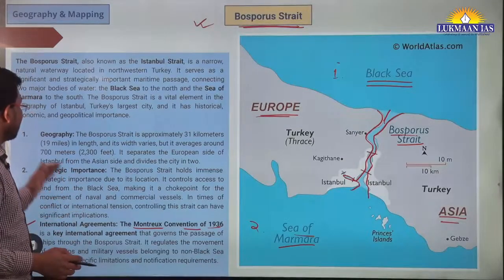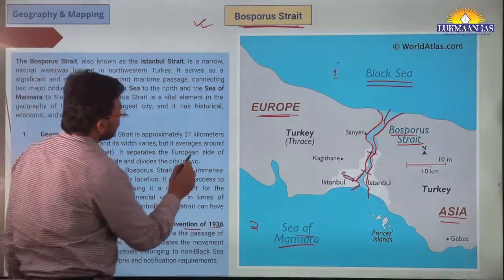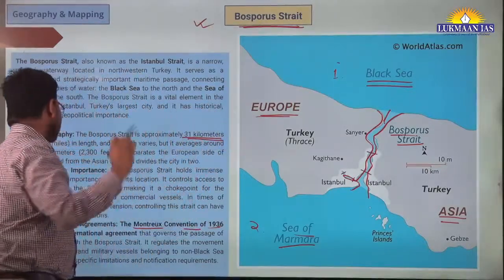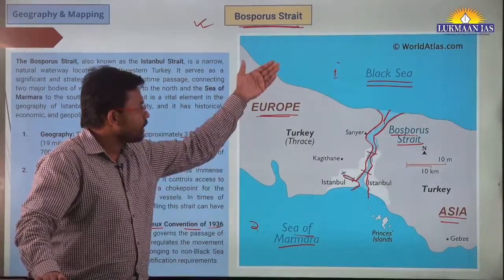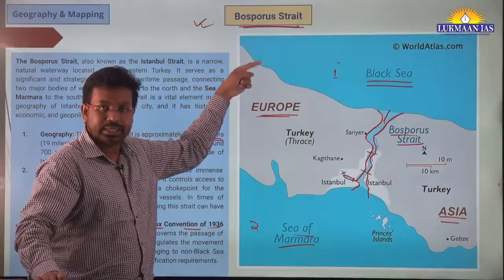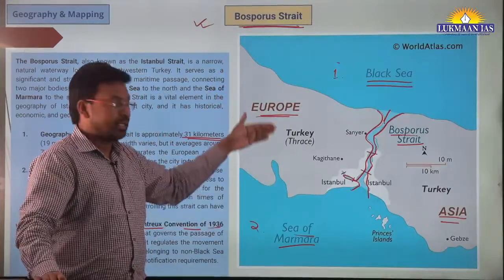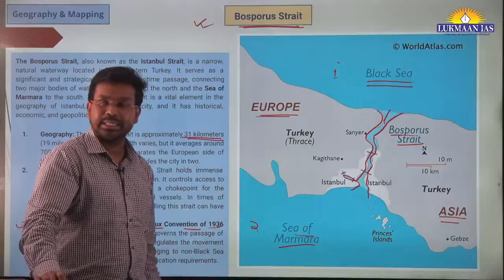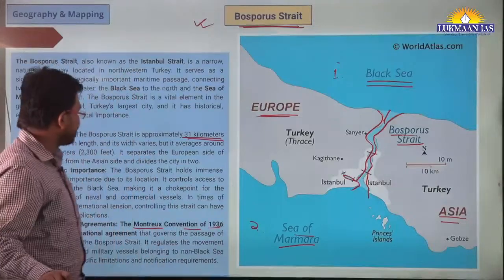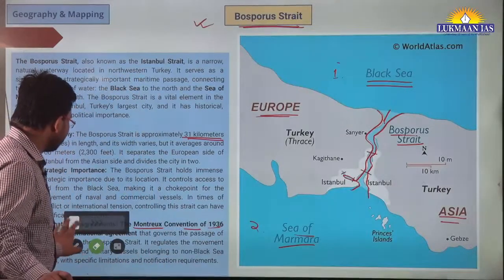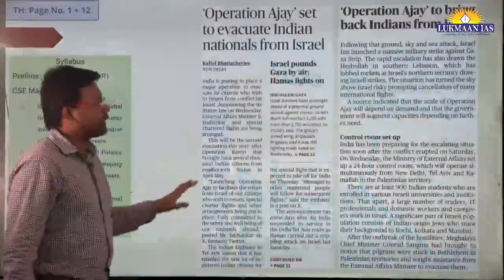And apart from this, if I talk about the length of this strait, it is about 31 kilometers, and it serves a strategic importance for Turkey. And also the Black Sea countries, those countries that share a border with the Black Sea, are able to transport their goods and vehicles through this strait to the Sea of Marmara, and then they will be able to transport their goods to other countries also. So this is the significance of this Bosporus Strait. This is a mapping topic. It's going to be important for you for the prelims exam.